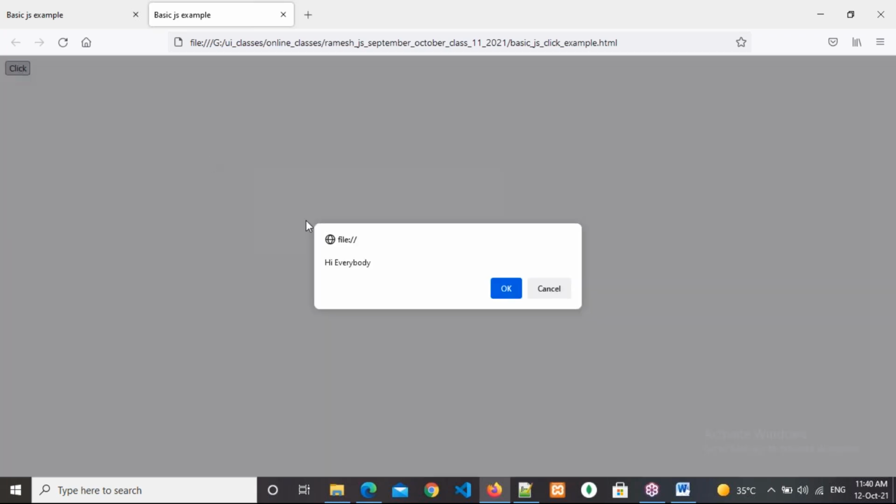Right now come here and refresh. Click on the button. Observe here, everybody. Hi everybody is coming. How many buttons are we getting? Two buttons, OK and Cancel. So if you want to go to the further action, click on OK. Or else if you clicked by mistake, click on Cancel, and no action will proceed. Understanding what is the advantage of confirm boxes?